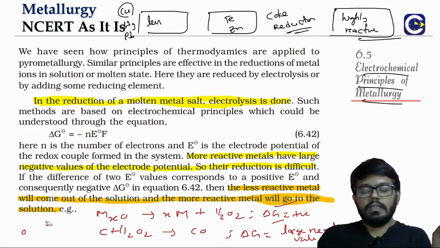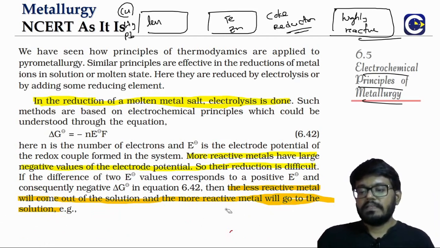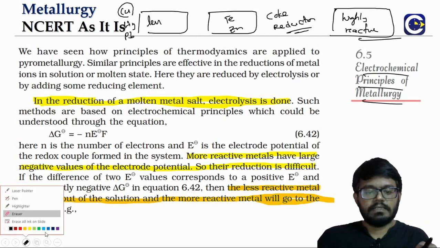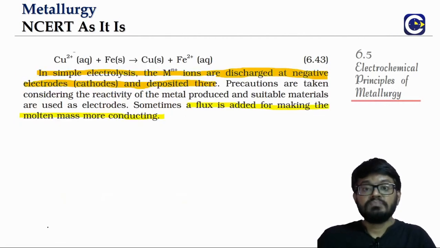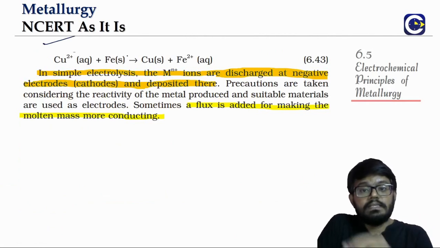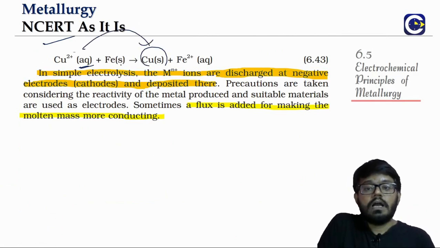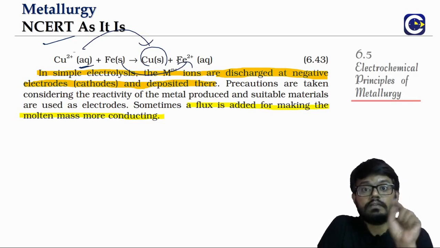So here, in the language of electrochemistry, how do we speak? Say for example, we will take an example and discuss it now. If you have copper ions, they can be displaced from the solution by iron. So you see what is happening? Copper is getting reduced, iron is getting oxidized. Now for this to be feasible, this is a redox couple.